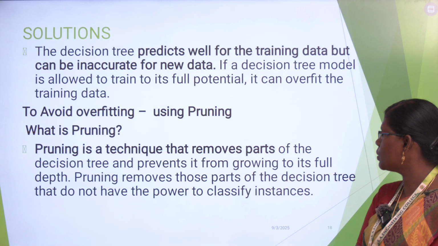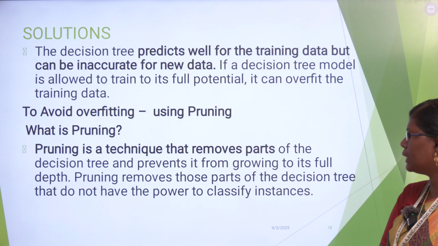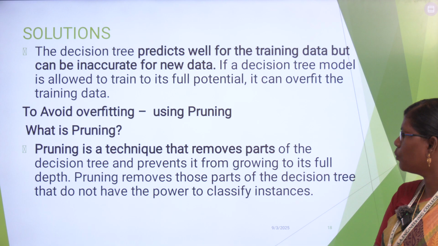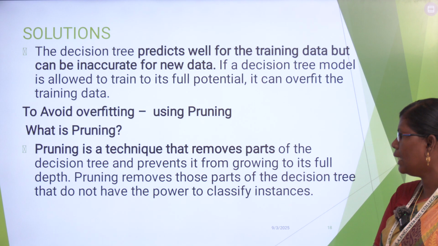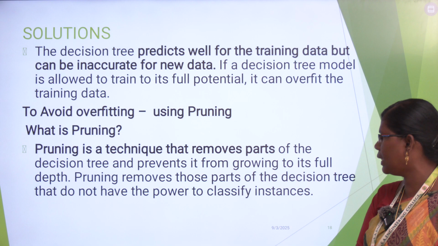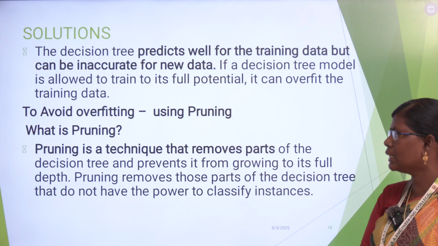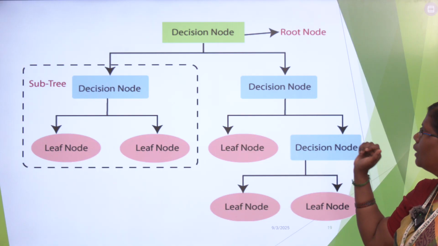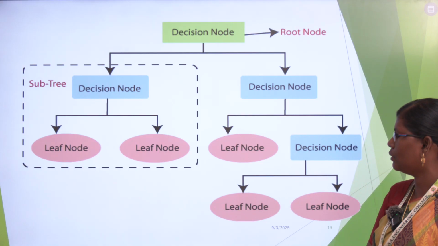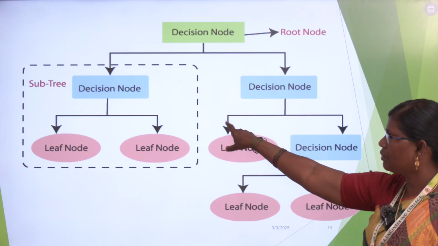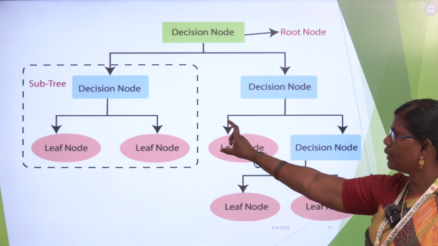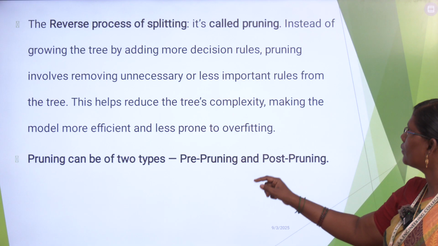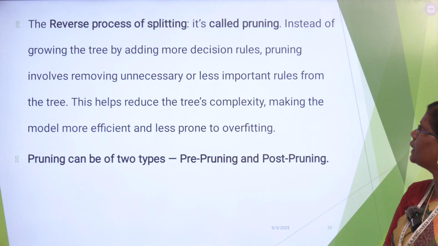Pruning is a technique that removes parts of the decision tree and prevents it from growing to its full depth. Pruning removes those parts of the decision tree that do not have the power to classify instances. That is, we are removing the unnecessary nodes, our unwanted nodes. So this is a decision tree pruning diagram, and here we are removing the unwanted nodes. The reverse process of splitting is called pruning.